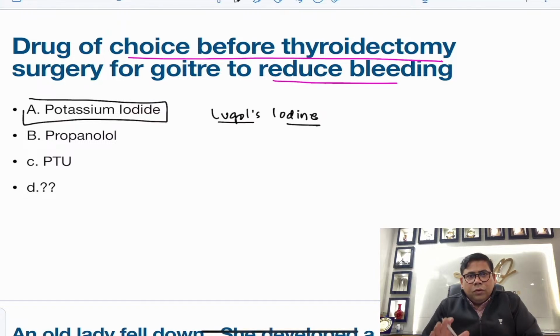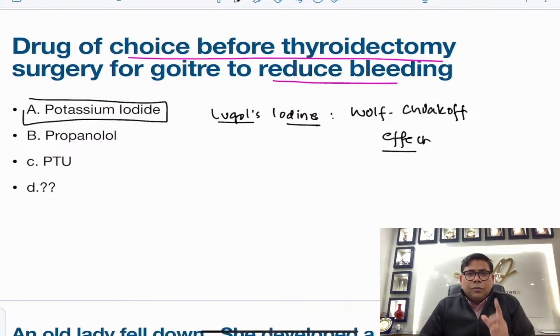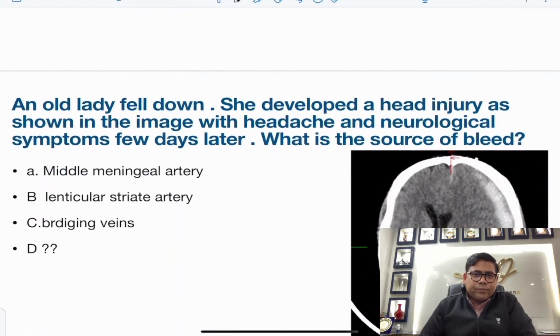Why? Because of the classical Wolff-Chaikoff effect, and this is very important. Both inhibitory and stimulatory effects are seen. Potassium iodide will decrease the vascularity of the gland. Otherwise, all these drugs are useful in controlling the euthyroid status.